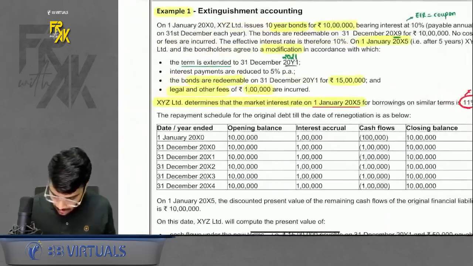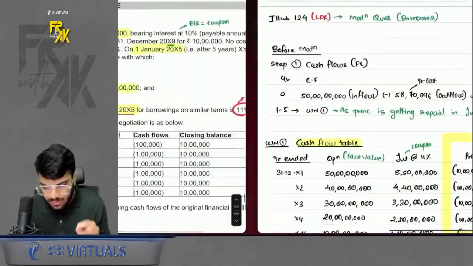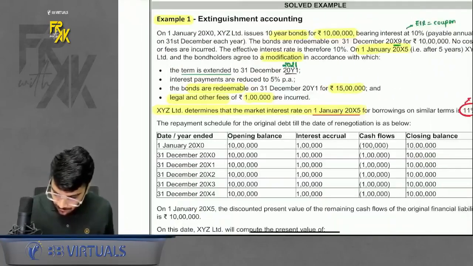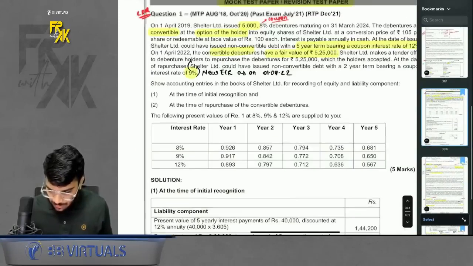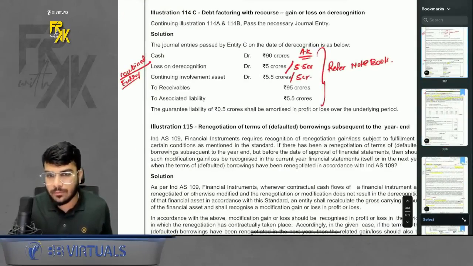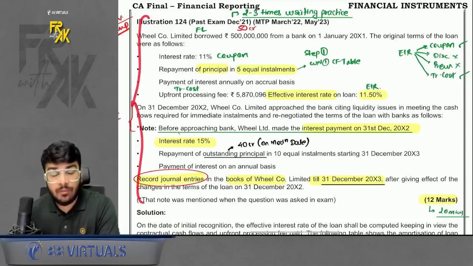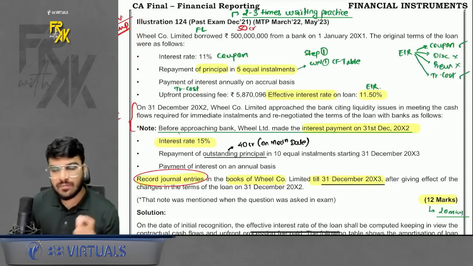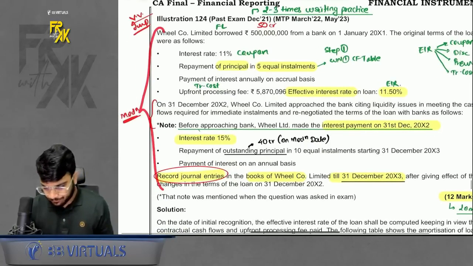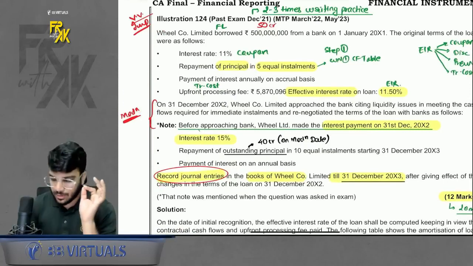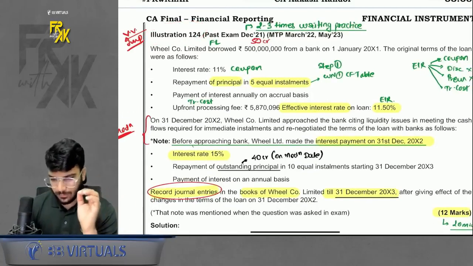Okay. Anyways, chalo. Now, for borrower, we solved 2 examples. There was one big question also in case of modification. Let's check that question out as well. That is illustration number 124. Now we will revise this illustration 124. It is also a question of modification from the point of view of the borrower. Let's quickly revise this question. Do remember, in class also I mentioned, do write and practice this question. It is very important. Okay, chalo, let's continue.